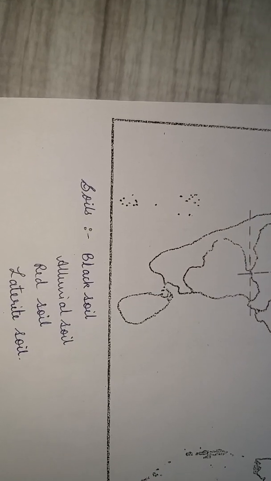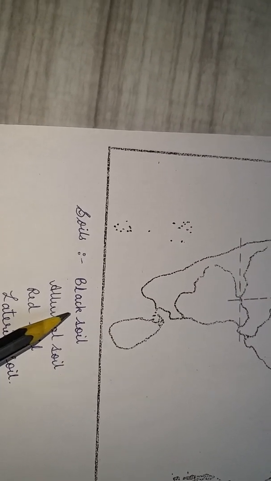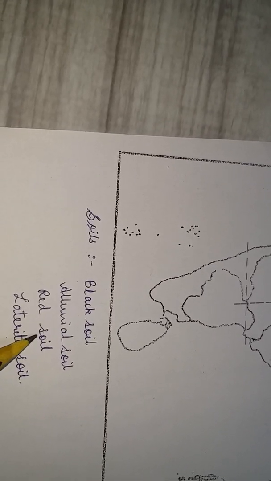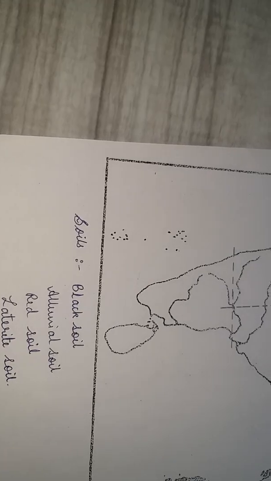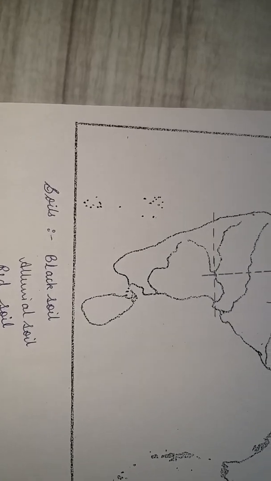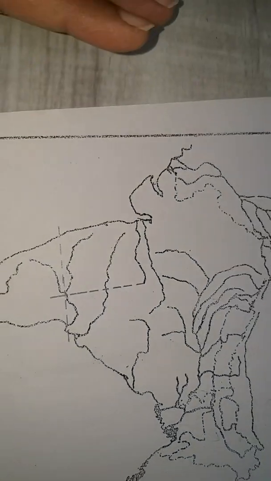Today, in this map pointing, we are going to study the soil map pointing. We are going to mark black soil, alluvial soil, red soil, and laterite soil. We are going to use the same outline map of India for marking all the soil map pointings. Now, let us start with black soil.